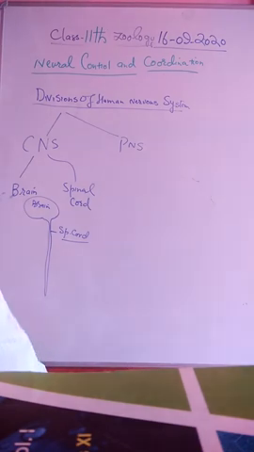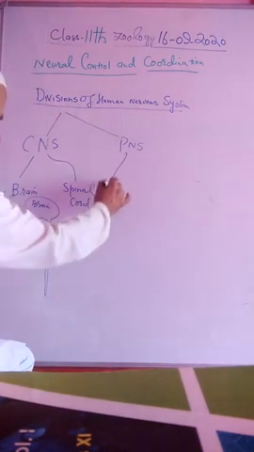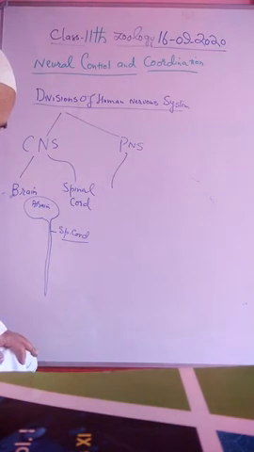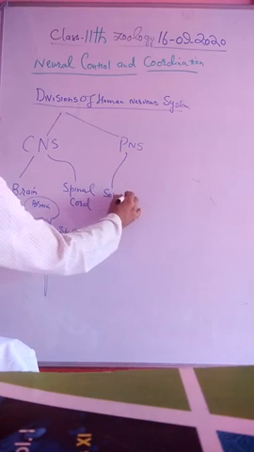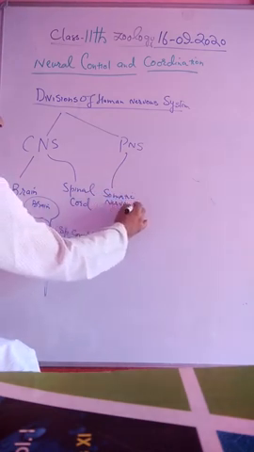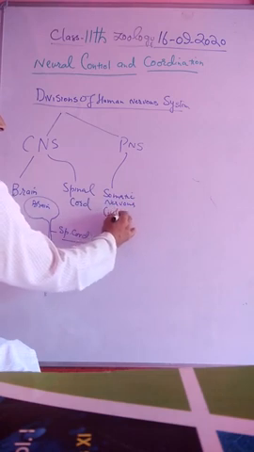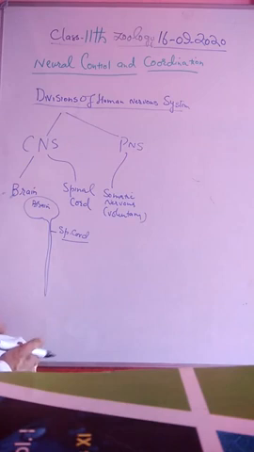So far the peripheral nervous system is concerned, it contains following parts: somatic nervous system, what we call as voluntary activities. Somatic nervous system, this is meant for voluntary activities, the activities which are under the control of the will center of the brain.